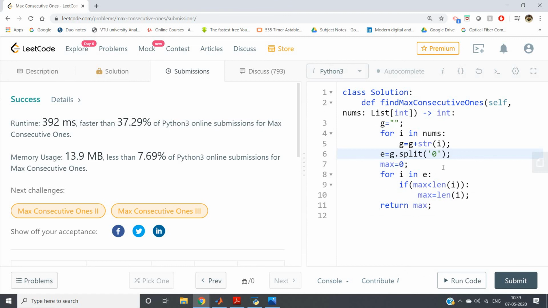So in this way you can apply split and join to solve lots of competitive programming problems. It will surely help you.